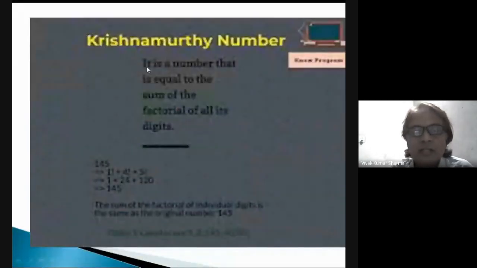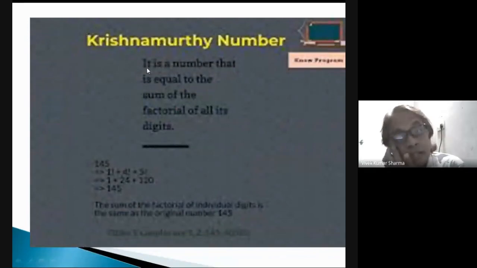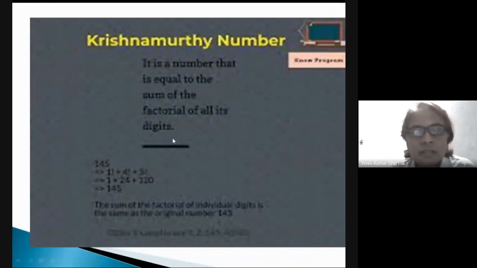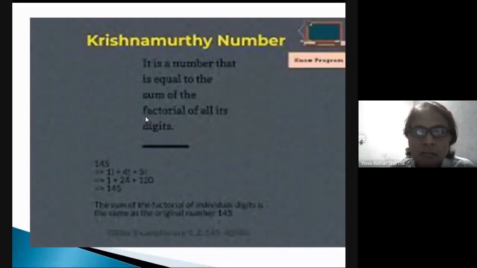Similarly, we will see the Krishnamurti number, which students of computer science will meet when they go for C programming. This type of number: Krishnamurti number, Armstrong number, palindrome. So the Krishnamurti number: 145 is a Krishnamurti number. Why?